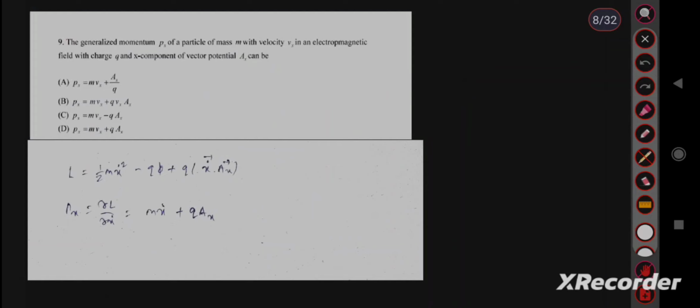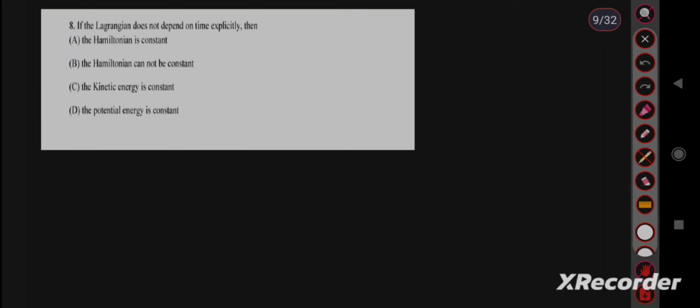Generalized momentum px of a particle of mass m with velocity vx in an electromagnetic field with charge q and x component of vector potential ax can be. For this case, you should remember the Lagrangian, that is, the Lagrangian equal to half m x dot square minus q phi plus q x dot ax, where a is the vector potential and phi is the scalar potential. Then px equal to, we all know the formula is del L upon del x dot, so m x dot plus q ax is the answer. Option D is the correct answer. Move to the next question.